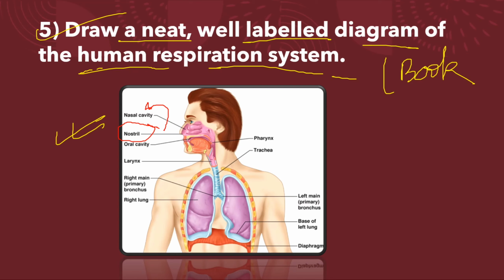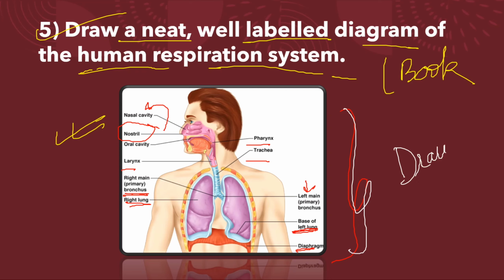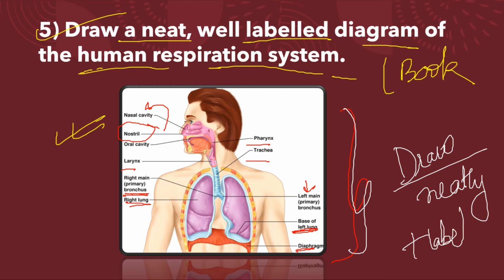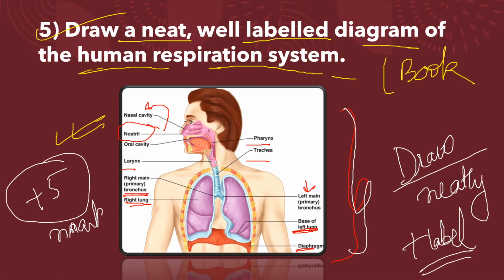Then it travels through the pharynx, trachea, larynx, right bronchi, right lung, left lung, then left bronchi, and then your diaphragm. So this is the total picture of the human respiratory system which you have to draw neatly and also label. Make sure that you make a nice drawing and don't forget to label the diagram. It carries 5 marks. Clear, students?